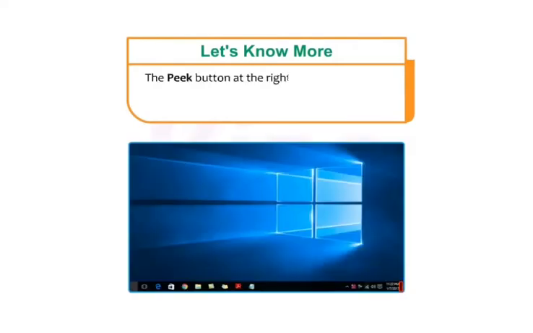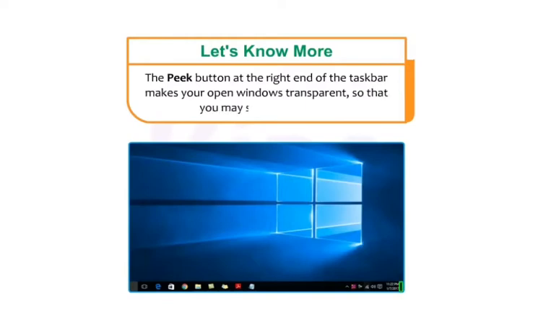The peek button at the right end of the taskbar makes your open windows transparent so that you may see your desktop.